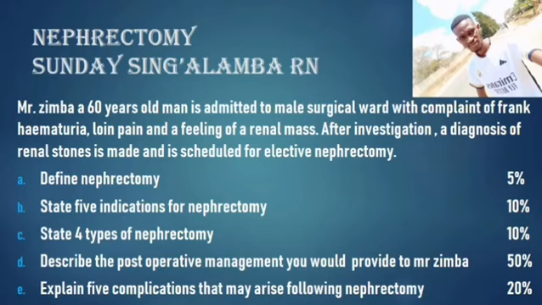Then the last question was saying explain 5 complications that may arise following nephrectomy. The first complication is urinary tract infections. The second complication is failure of the opposite kidney. The other kidney may fail once the first kidney has been removed.